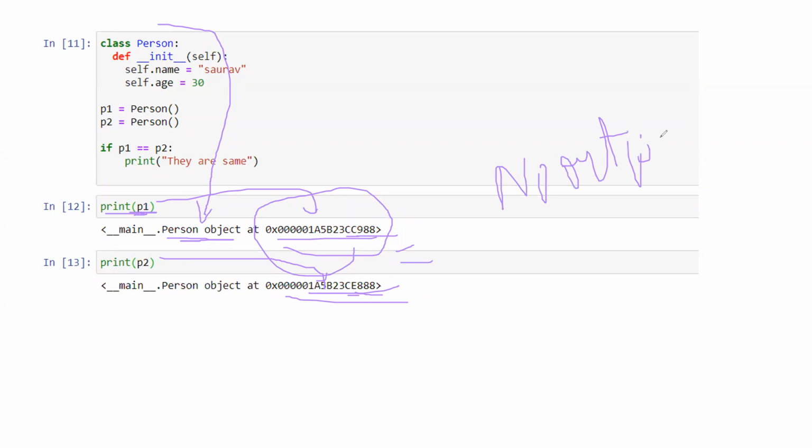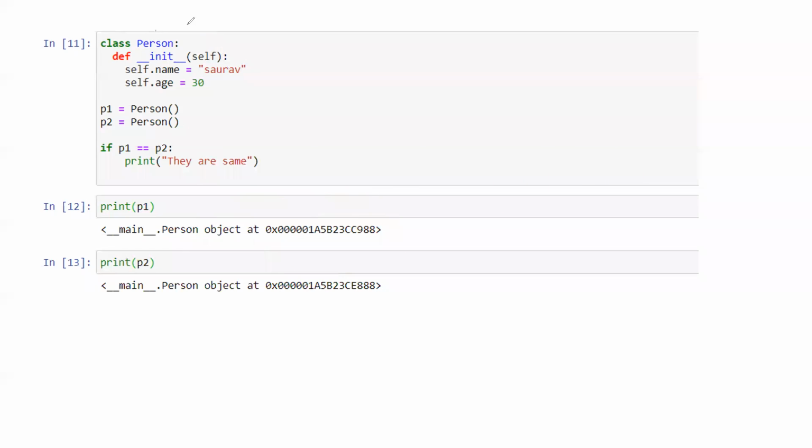Okay, I have just shown you by the example. Understand that this forms the person class, which we have already seen. It's an object, and its location is the value contained by P1, and P2 contains the value of its address, and they are not the same. Okay, let's move quickly to the next screen.